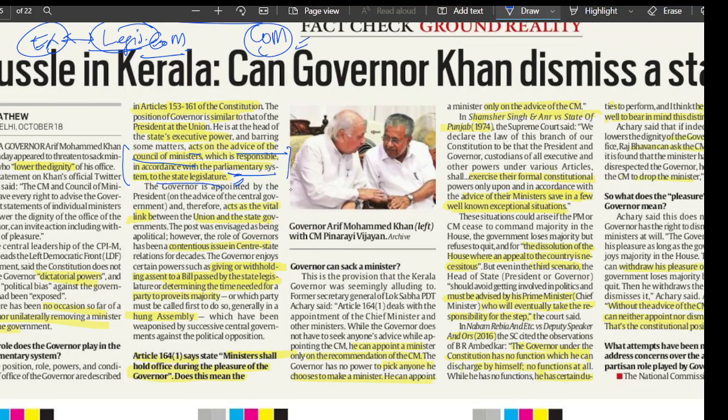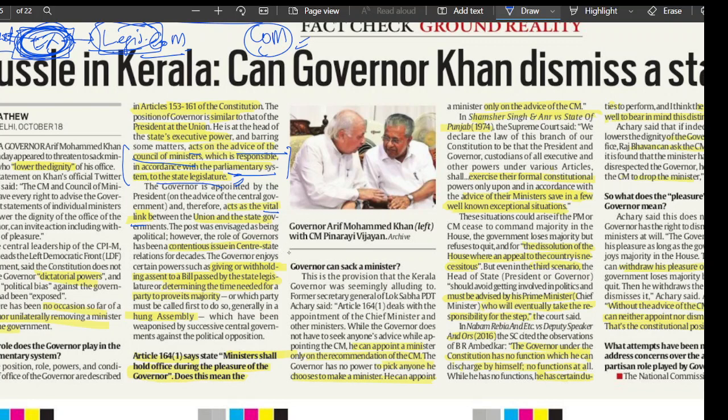The governor is appointed by the president on the advice of the central government and therefore acts as a vital link. So hence you can see the link here. We have the central government here and we have the governor here, and we have the state legislature here. So the central and the state governments are joined by this link, that is the governor, who acts as a vital link between the union and the state governments. The role of the governor has been a contentious issue in center-state relations for a decade.